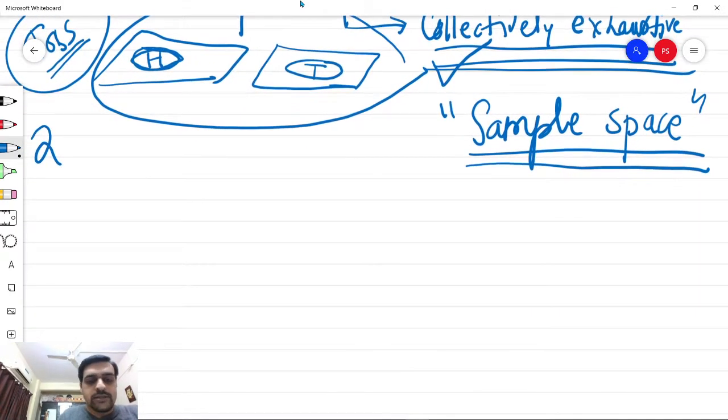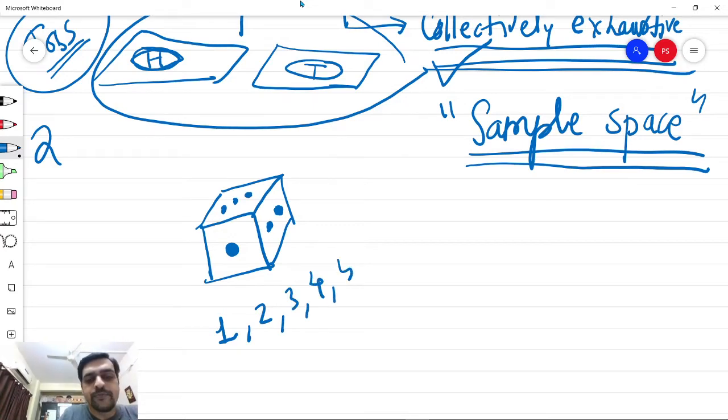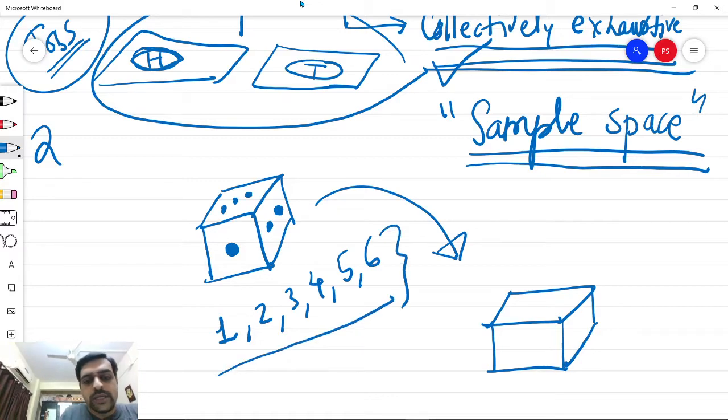As an example, let us consider a dice which is a cube with numbers marked 1, 2, 3 and so on up to 6 on the 6 faces of the cube. And whenever we throw a dice, any number among these 6 values is equally probable to be facing upwards.